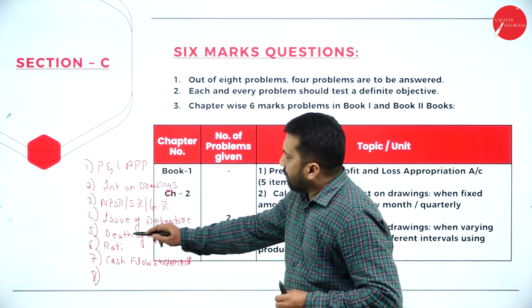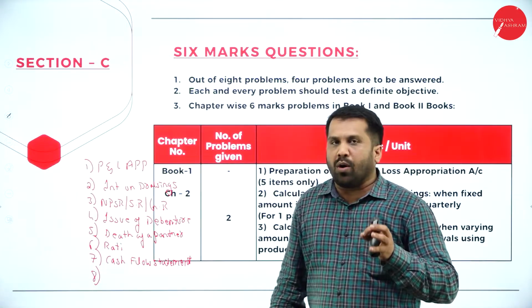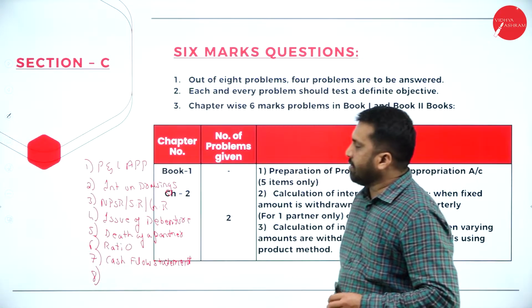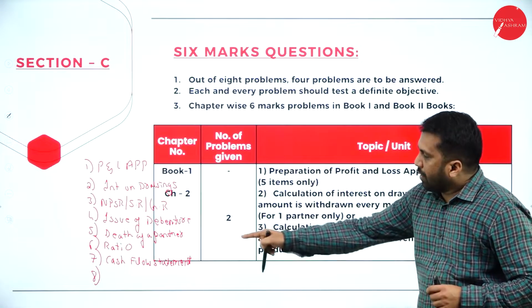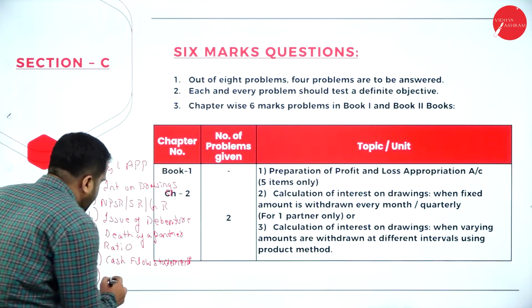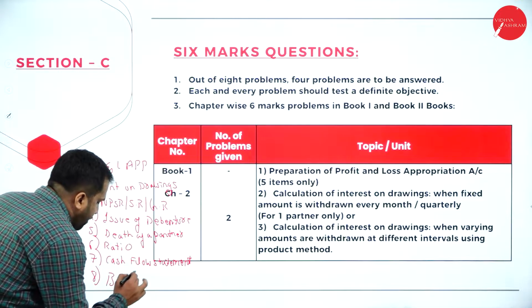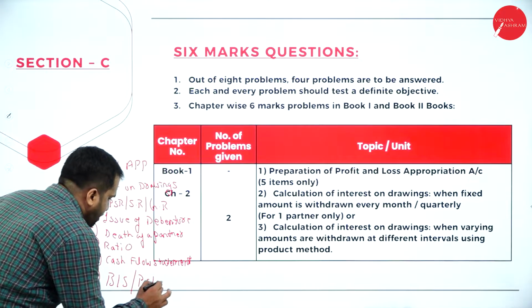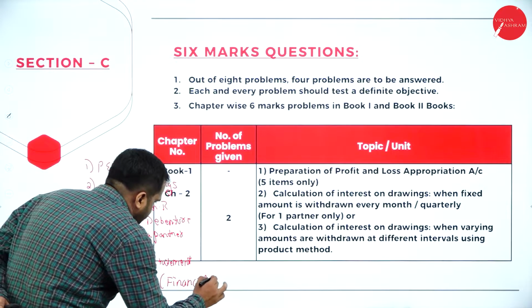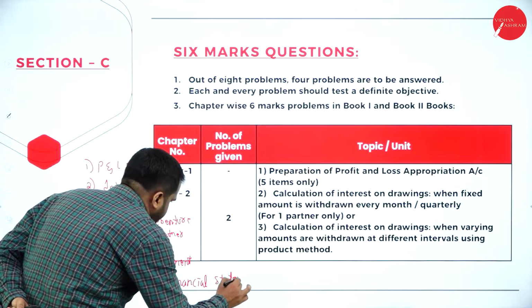Death of a partner, one question. And your ratio analysis, there will be one question. Cash flow statement, one question. And the next one is balance sheet or profit and loss account, financial statement.